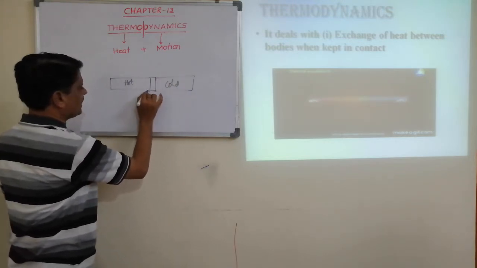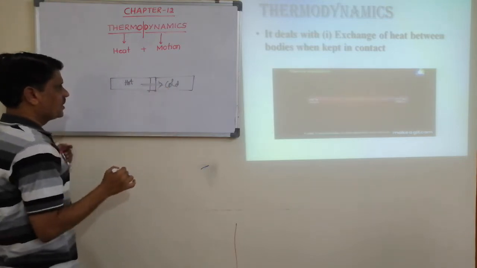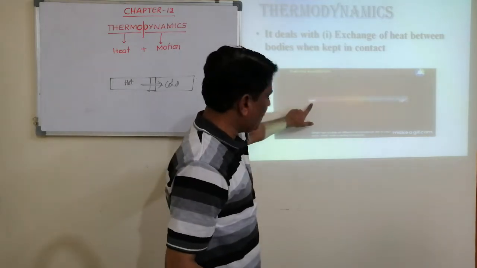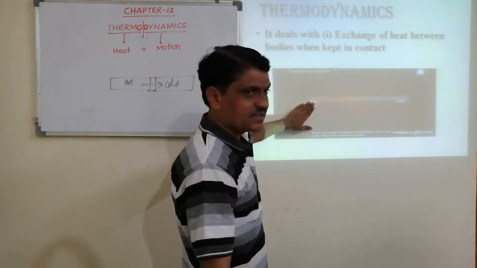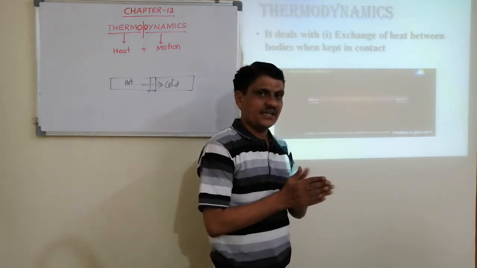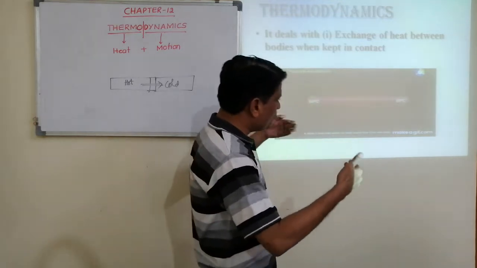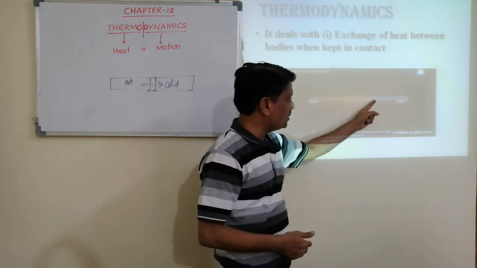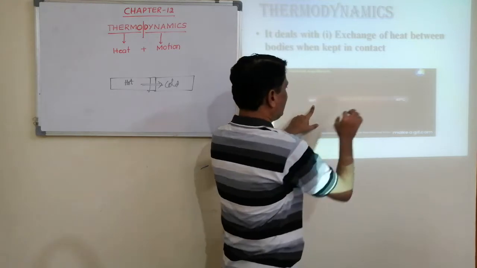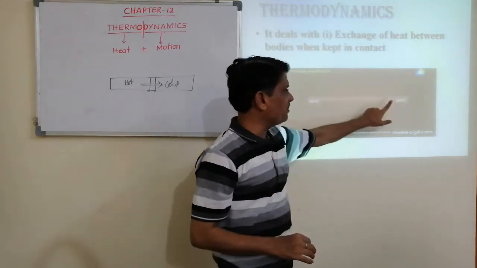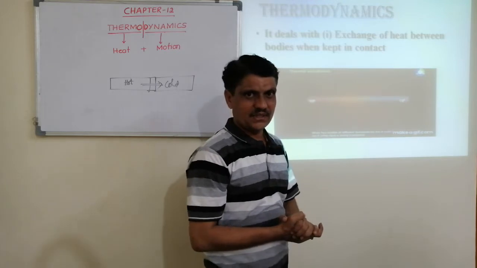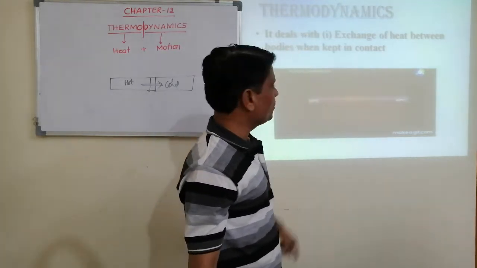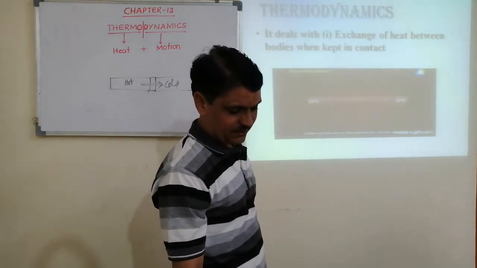When we have two rods, one at 90 degrees Celsius and another at 10 degrees Celsius, and they are kept in contact, heat flows from one rod to the other till they attain equal temperature, that is 50 degrees and 50 degrees. That is, first, it deals with exchange of heat between two bodies when kept in contact.